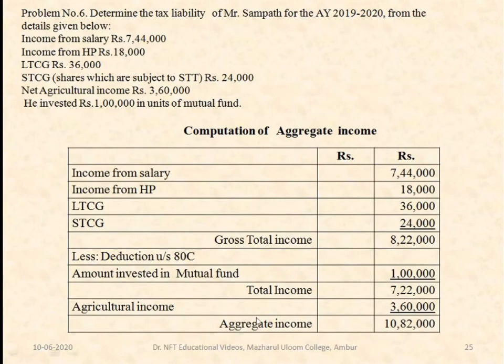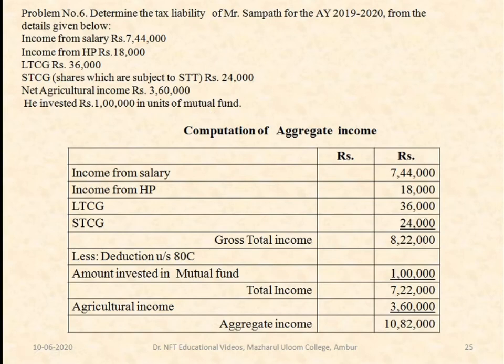Let's move to the next problem. Problem number 6. Determine the tax liability of Mr. Sampath for the assessment year 2019-20 from the details given below. Income from salary is 7,44,000. Income from house property is given. Long-term capital gain and short-term capital gain are given. Net agricultural income is also given. He has invested rupees 1 lakh in units of mutual fund.